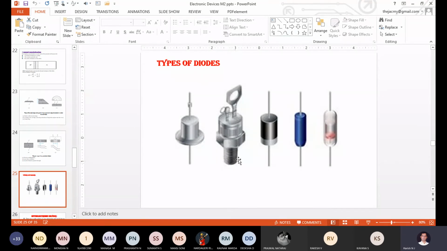Just check it out here. The physical appearance of a high current diode will look like what we call a bolt kind of a thing, a big bolt. Correct? Bolt kind of a thing, metal kind of a thing. So why are we using different types of materials for the construction of low current, medium current as well as high current diodes? What exactly am I trying to tell in this concept?